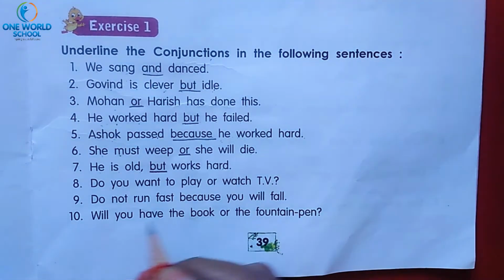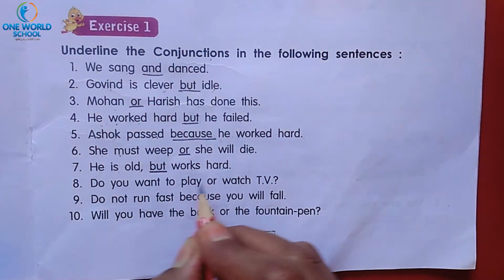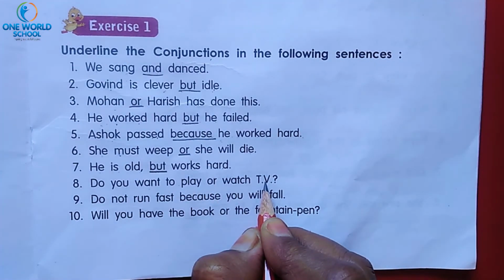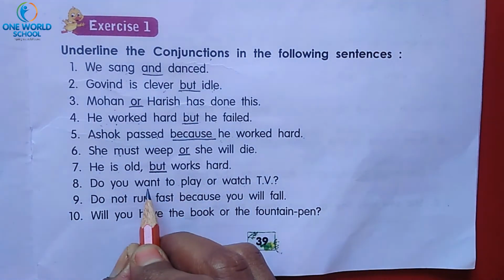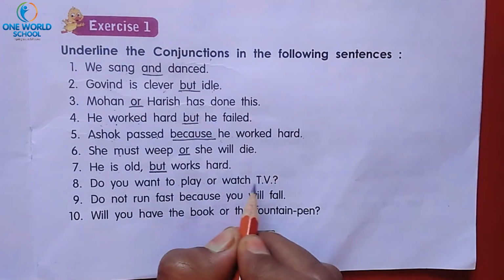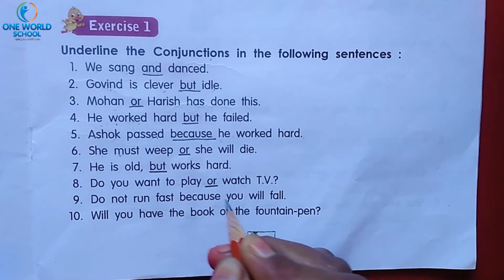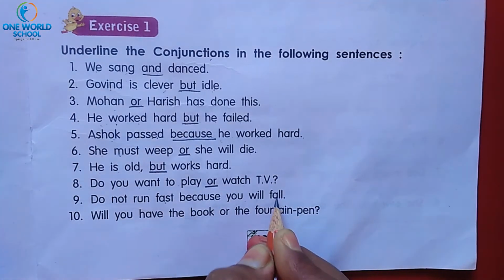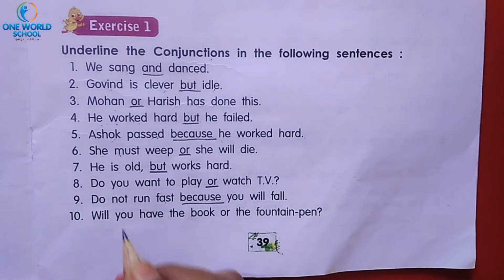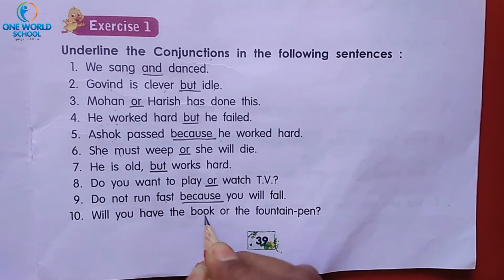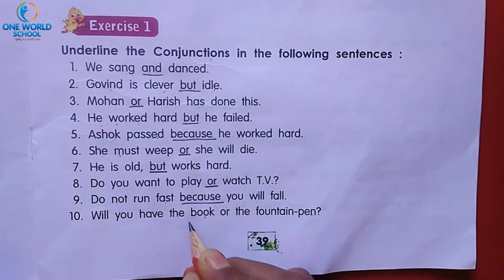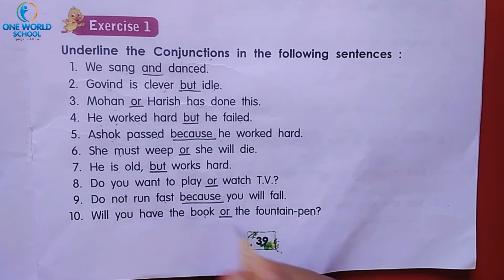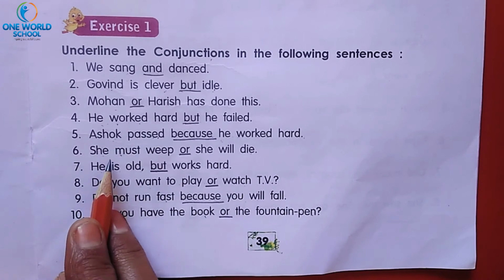What is the conjunction? Do you want to play or watch TV? Choice is available between two things, playing or watching TV. So, or is the conjunction. Don't run fast because you will fall. Because is the conjunction. Will you have the book or the fountain pen? Choice is available. So, or is the conjunction. So, this exercise we have completed.